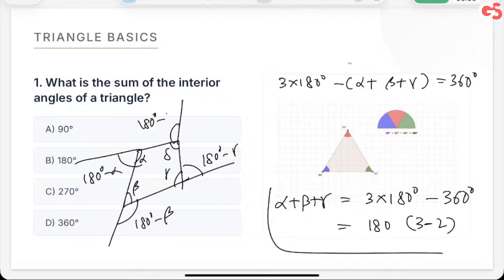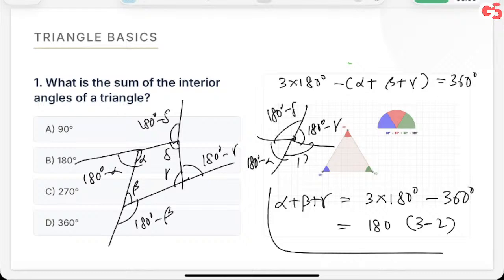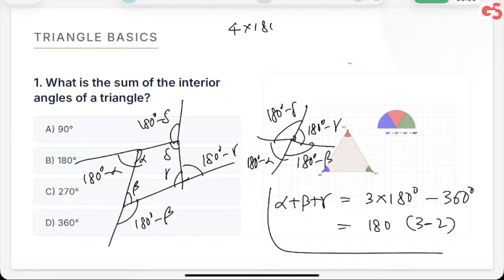And if I again shrink them, I'll be left with a point, which will look like this, where these angles are still intact: 180 degrees minus gamma, minus delta, minus alpha, minus beta. And if I apply the same logic here and add them up, what do I get? In this case, I get 4 times 180 degrees minus (alpha plus beta plus gamma plus delta) is equal to 360.